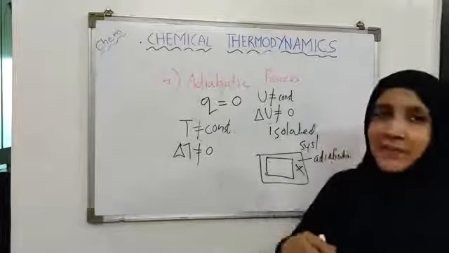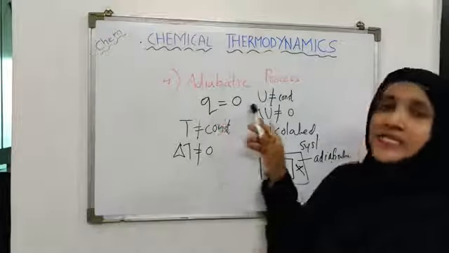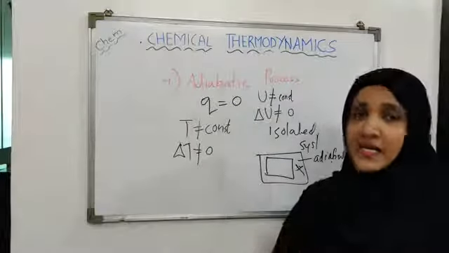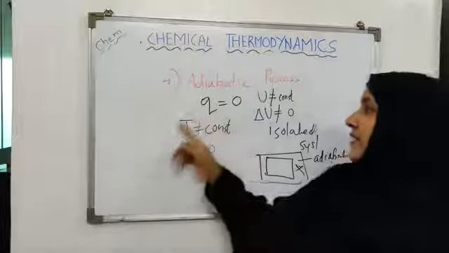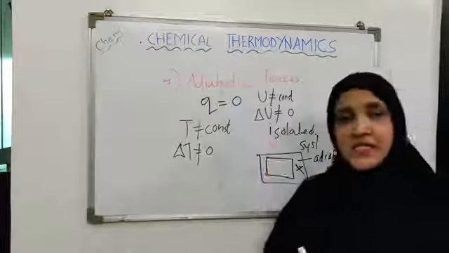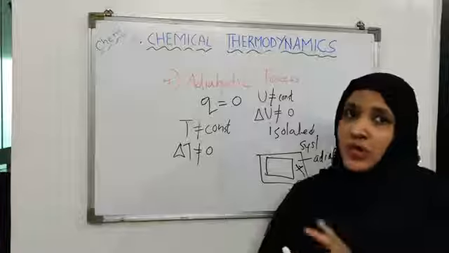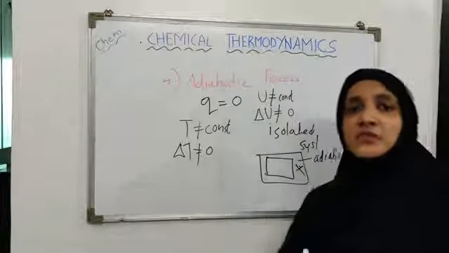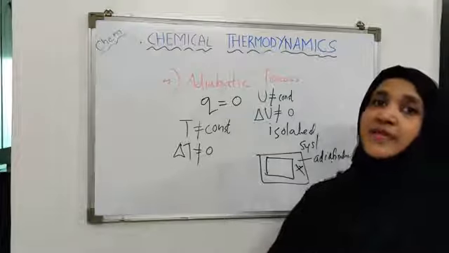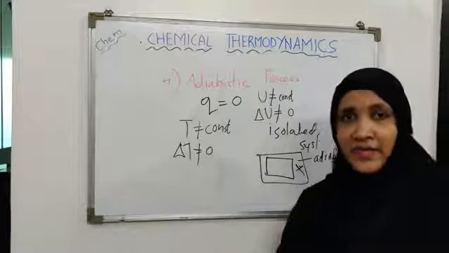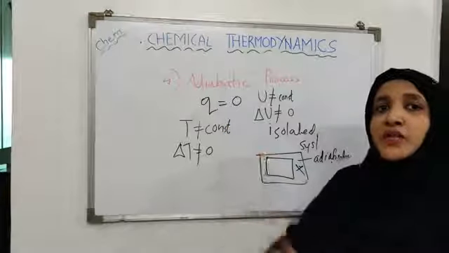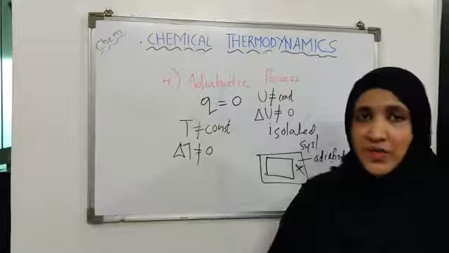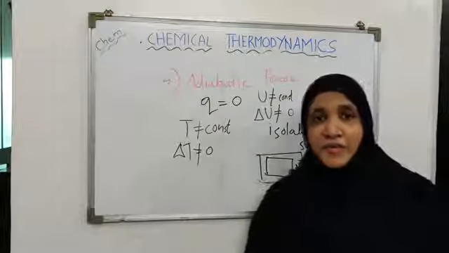Okay, when this happens, the transfer of heat Q is equal to 0, because heat is not being exchanged with the surrounding. But the temperature and the internal energy of the system will change. It will not remain constant because of the nature of the process which is taking place. The process can be exothermic or endothermic, depending on which the temperature may increase or may decrease during the process. Okay, so this is the adiabatic process.